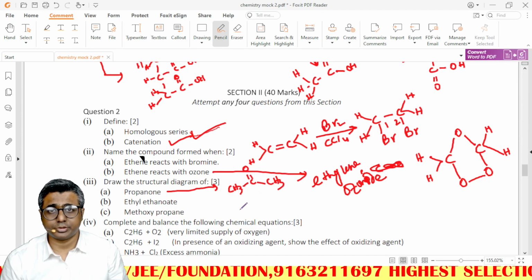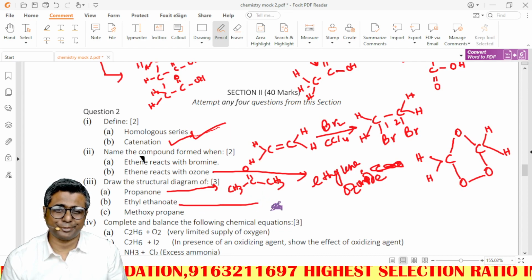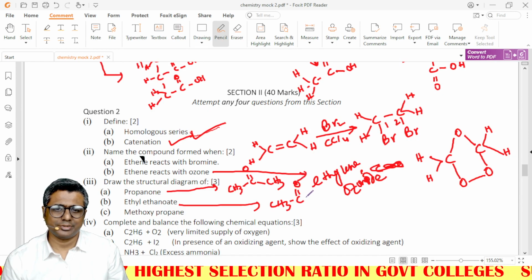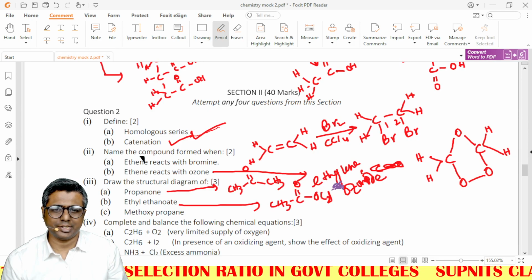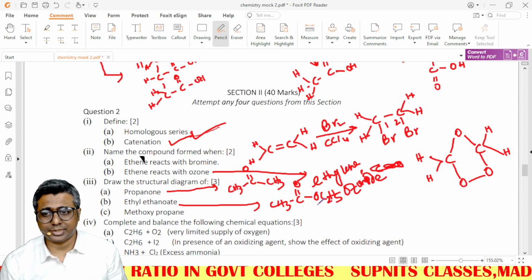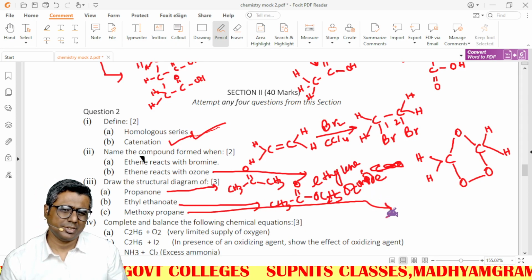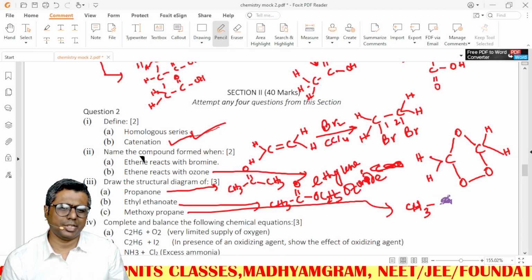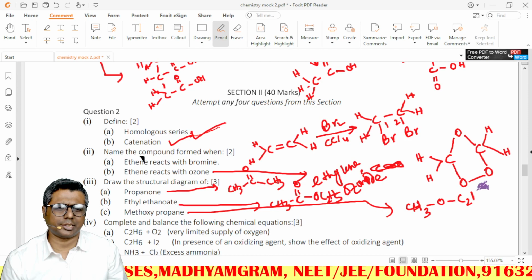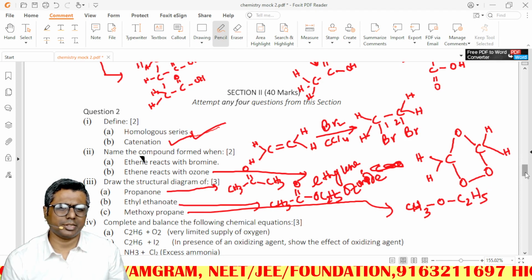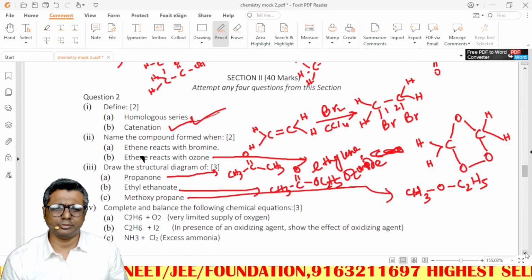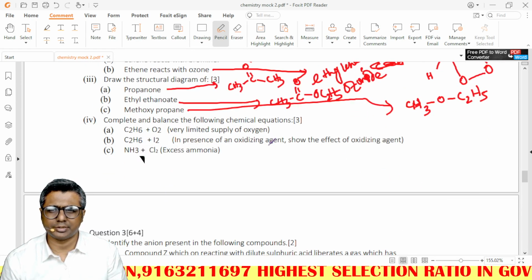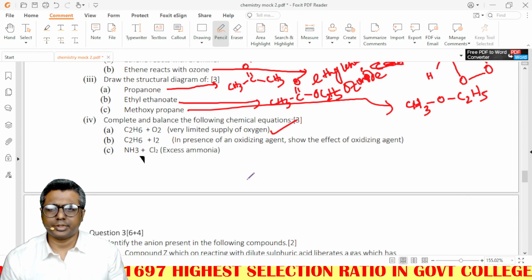Propanone, CH3COCH3. You have to draw the structural diagram, don't draw like me, you are not going to get any marks. Ethyl ethanoate, so this is ethanoate with this ethyl. Again you need to draw the structural diagram. Methoxypropane. See, these things are pretty easy, done many times in class. IUPAC should be nothing to students. It's done from class 9th. You always do IUPAC and the first part of organic chemistry from 9th. I think you can get some benefit at least. Simple question.